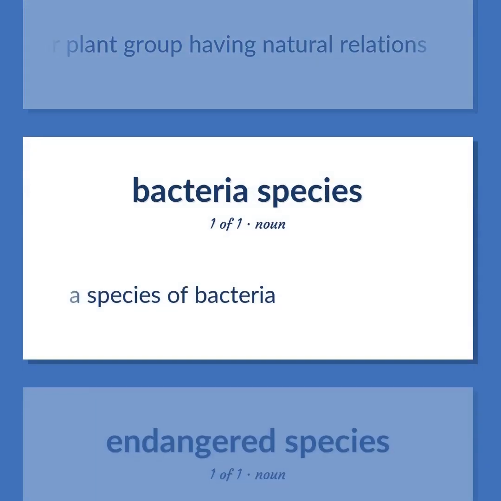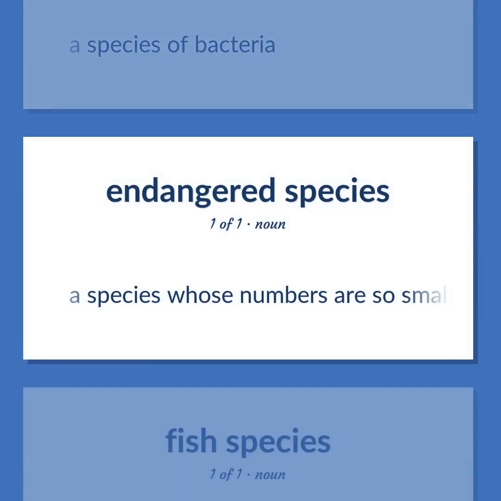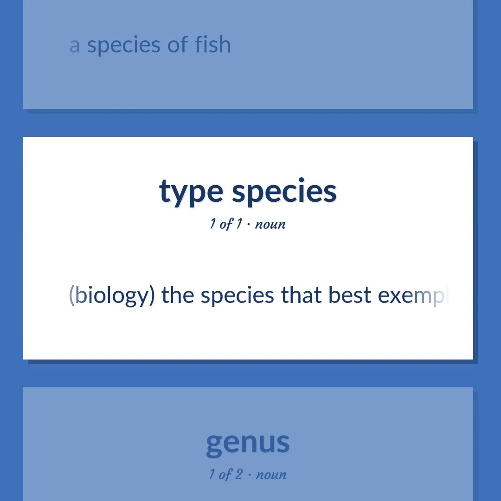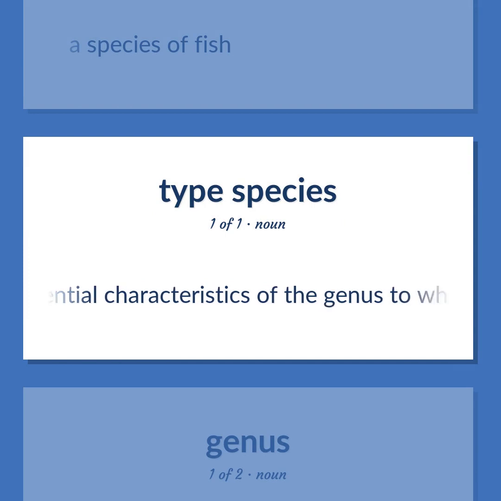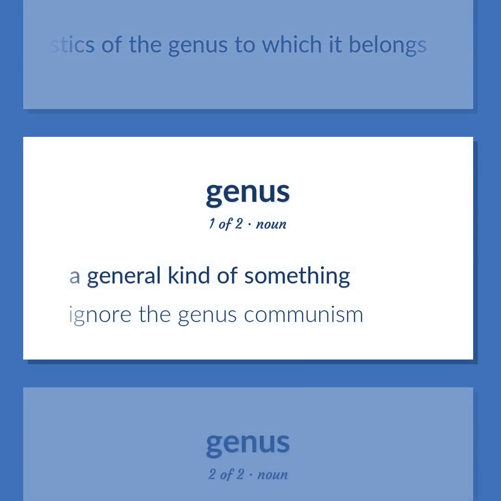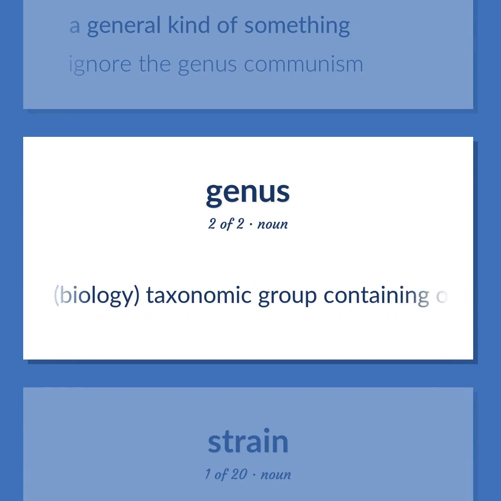A species of bacteria. A species whose numbers are so small that the species is at risk of extinction. A species of fish. Biology. The species that best exemplifies the essential characteristics of the genus to which it belongs. A general kind of something. Ignore the genus communism. Biology. Taxonomic group containing one or more species.